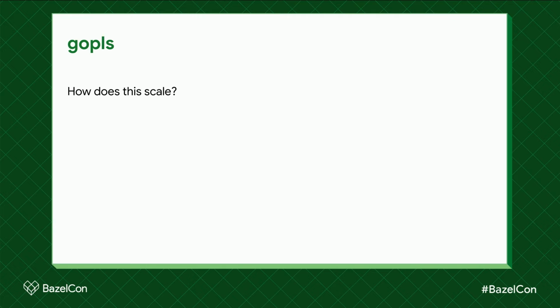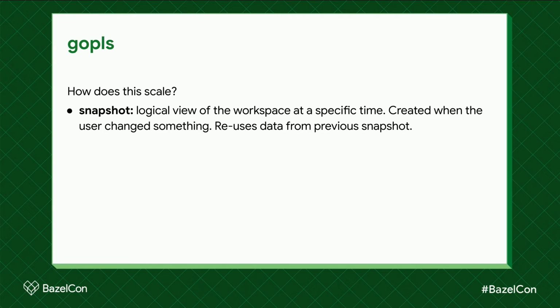There are a few tricks beyond that though. First, GoPlease has this concept of a snapshot, which is a view of the workspace at a particular point in time. So all of the file contents, everything is built on top of this. A new snapshot is created after the user typed something, but only after a short pause, not after every keystroke. There's some debouncing there. You might have to wait half a second or something.